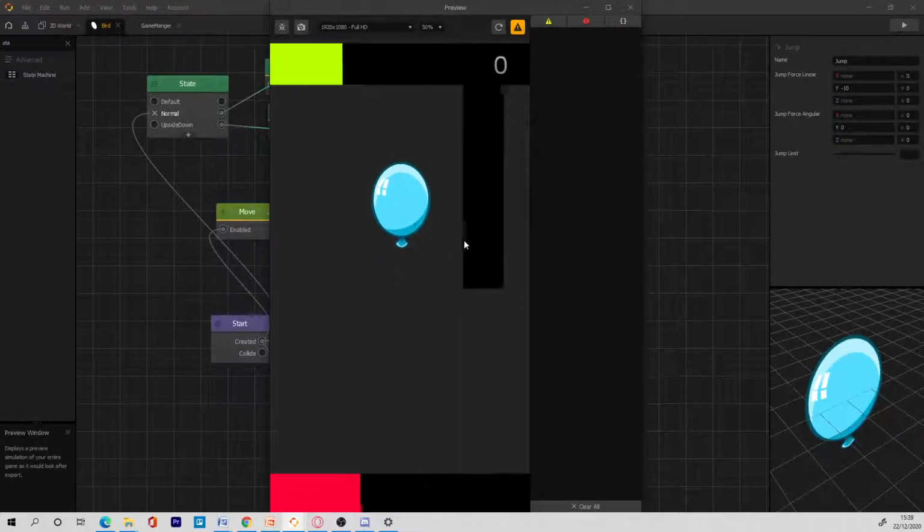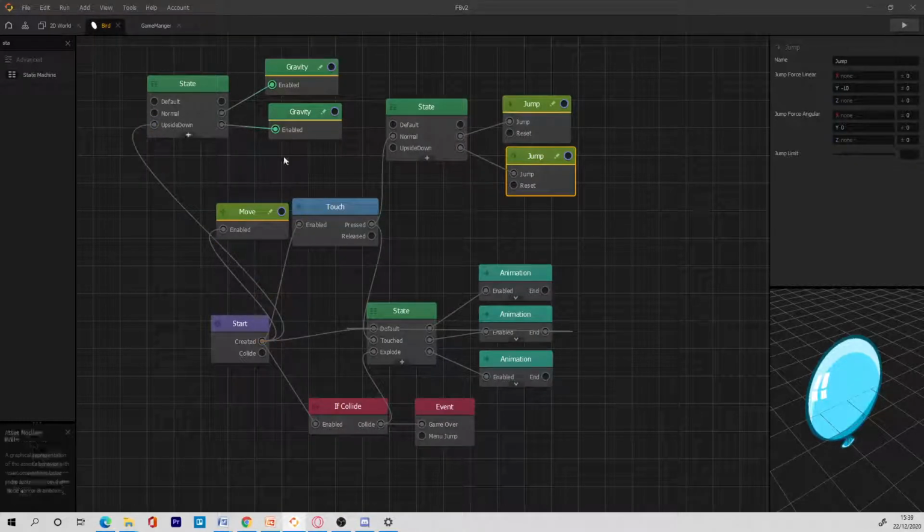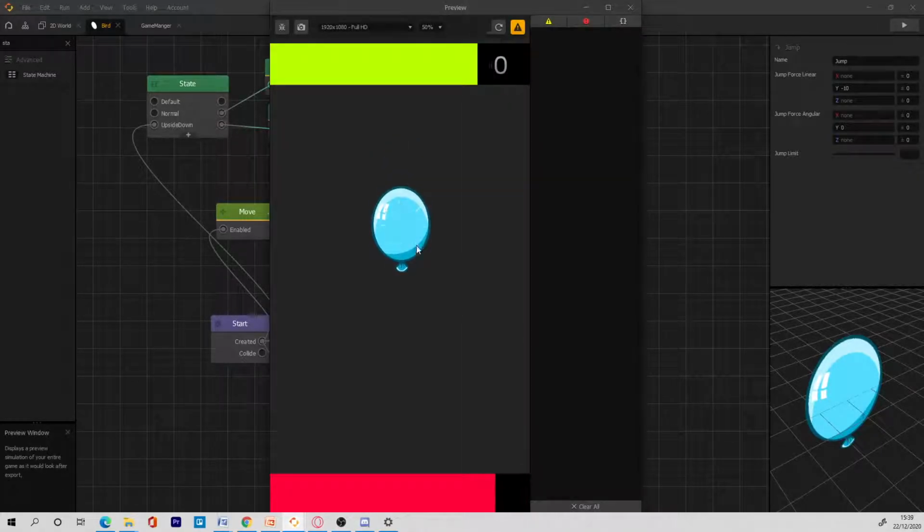Normal Flappy Bird game. And if you want to be sneaky, you can do upside down and upside down. And now you have an upside down game.